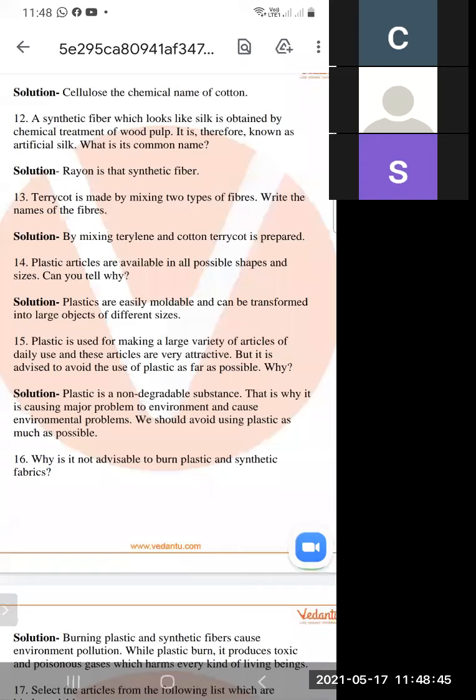Next is, plastic is used for making a large variety of articles of daily use, and these articles are very attractive, but it is advised to avoid the use of plastic as far as possible. Why?